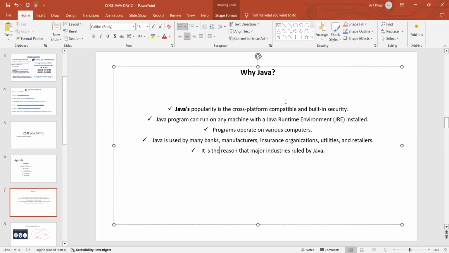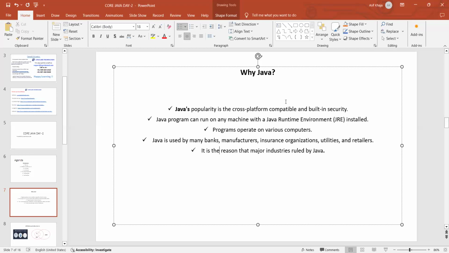And Java is used by many banking sectors, manufacturers, insurance organizations, utilities, and retailers. These many sectors are using Java. It is like a day-to-day activity. In the day-to-day activities in our life, we are using all these things.